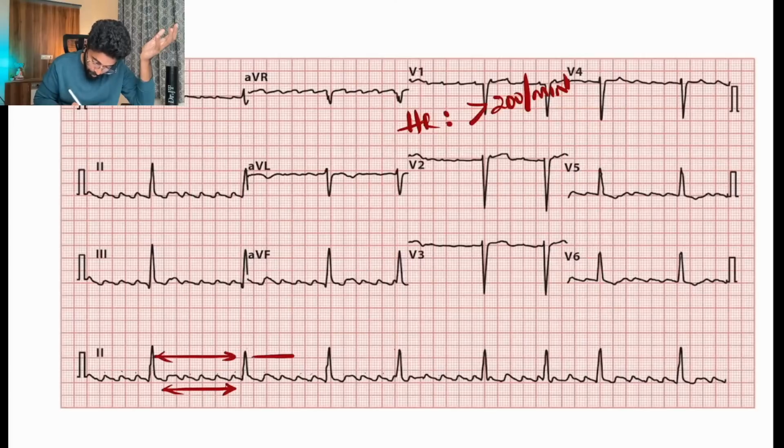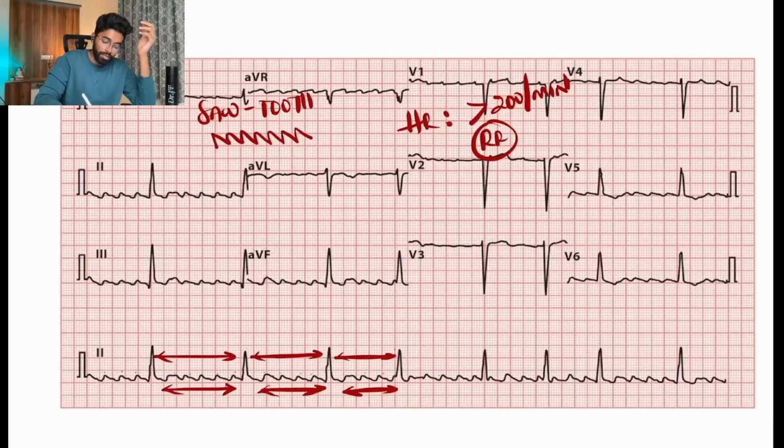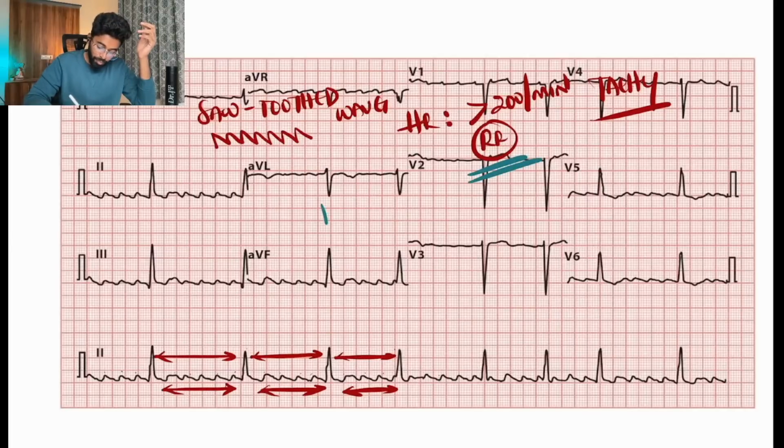So, is the rhythm regular? The rhythm is also not regular. So we have an irregular rhythm, and we have a certain morphology of waves. Blindly you will be learning that whenever there is a tachycardia with irregular rhythm, P wave and PR interval not appreciated, but sawtoothed waves are present, what will be your answer?